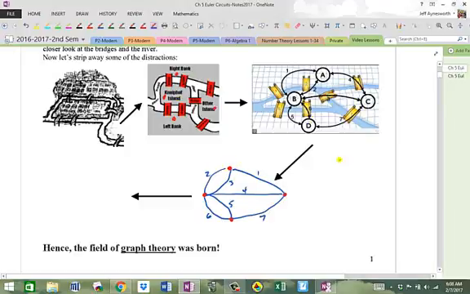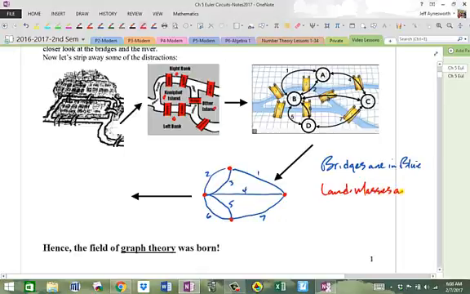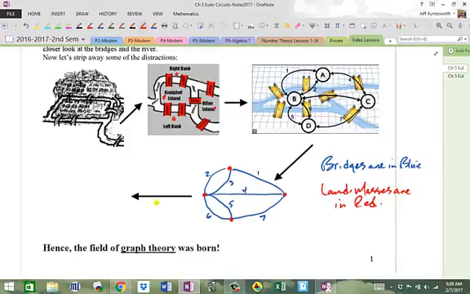Okay, so the bridges are in blue here, all right, and the land masses are in red. So he simplified it, and this process of simplifying the problem as a set of points called vertices and edges or curves, which are in blue here, was something totally radically new. No one before Euler has done this. He took a problem, modeled it with 4 points and seven edges, and then from this he deduced that it was impossible. And because of that, graph theory was born.